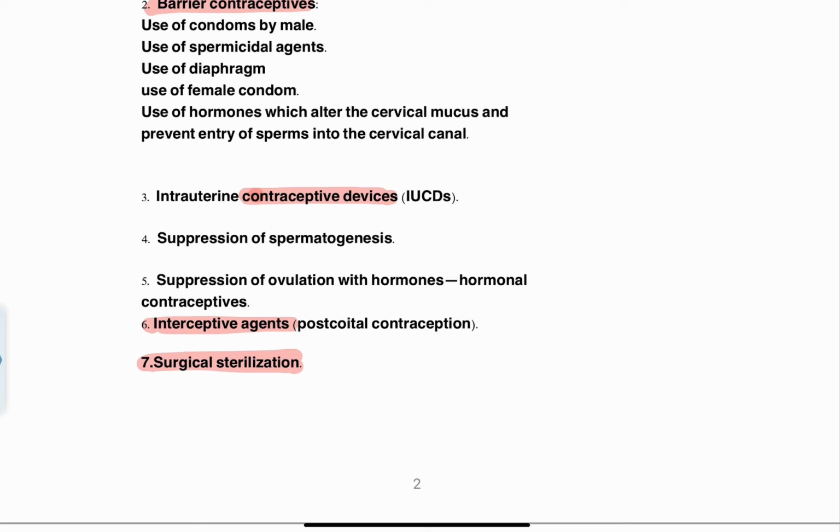Once this device is inserted inside the uterine cavity, it has to be removed only when the female desires pregnancy, right? So this is also a reversible method of contraception.